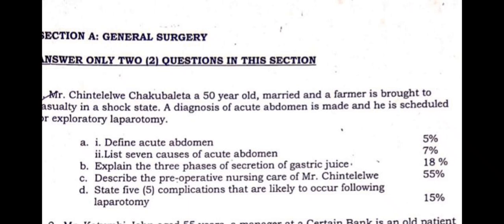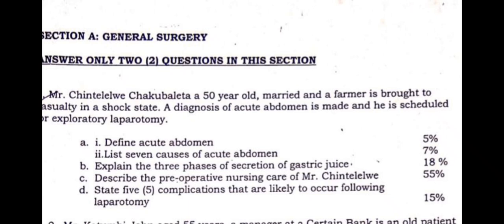So the first question is saying define acute abdomen. Now you are well aware that according to NMCZ standards, if you are defining something, at least make mention of maybe the cause, even one or two causes, okay, even maybe a sign, even maybe some characteristics or duration. So if you're defining acute abdomen, it's supposed to read as acute abdomen. This is severe, sudden abdominal pain that is characterized by what? It could be vomiting, it could be nausea, it could be headache, or abdominal pain that usually lasts less than or equal to 24 hours and needs immediate surgical attention.